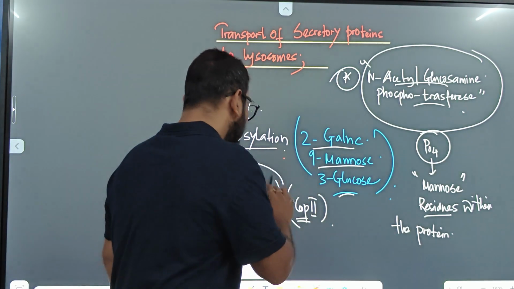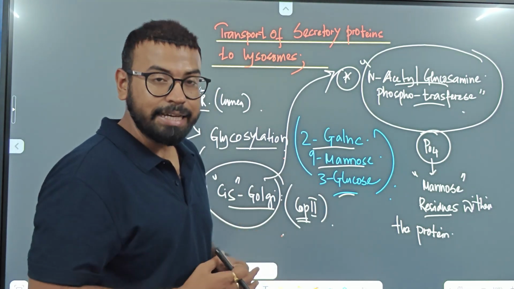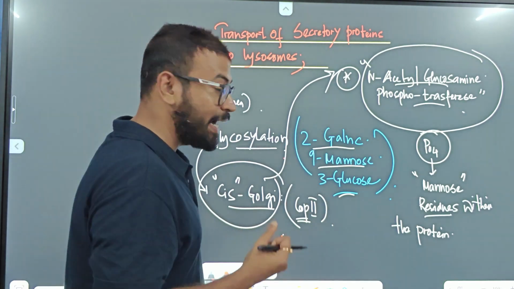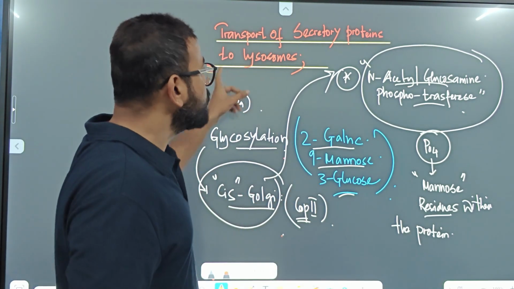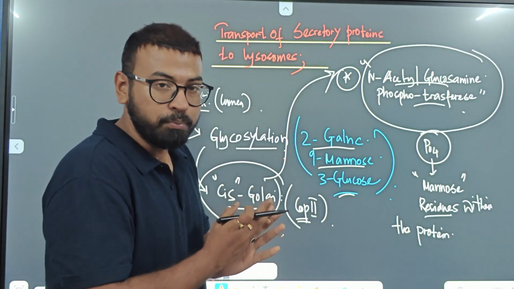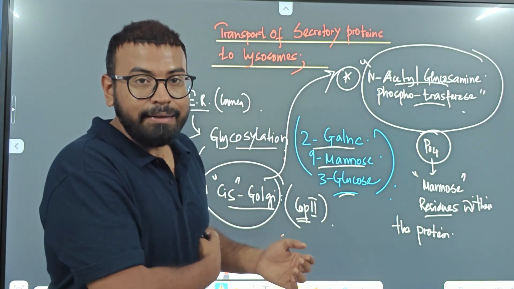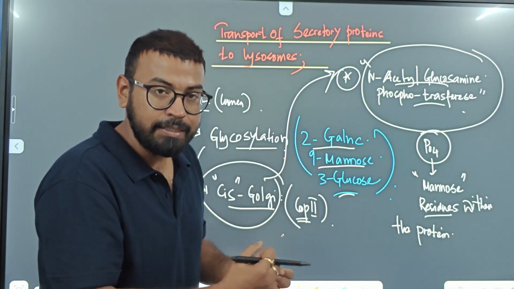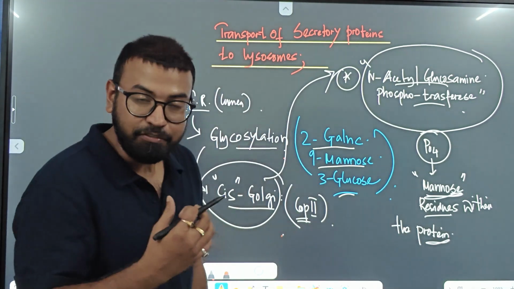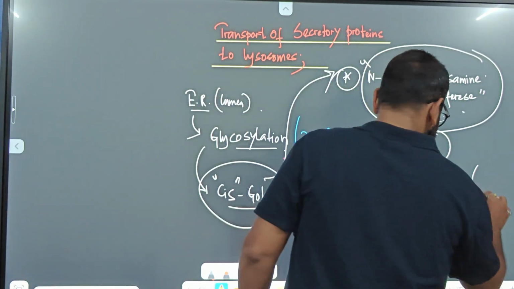Within the cis Golgi lies N-acetylglucosamine phosphotransferase, whose catalytic unit attaches the specific proteins that are supposed to go to the lysosome and transfers a phosphate group to the mannose residues at position 6.